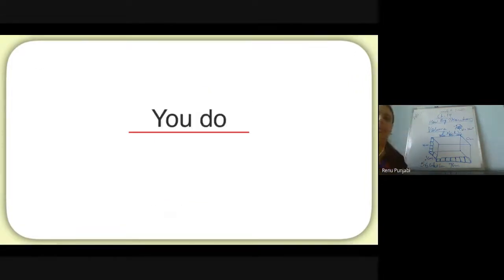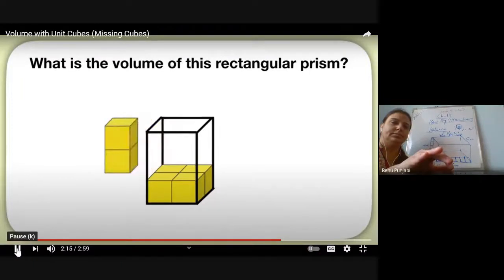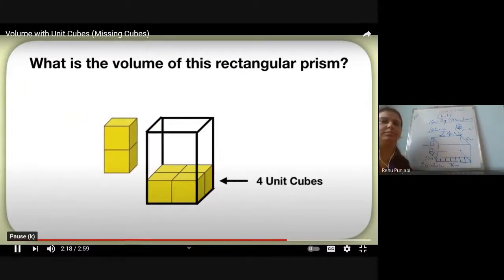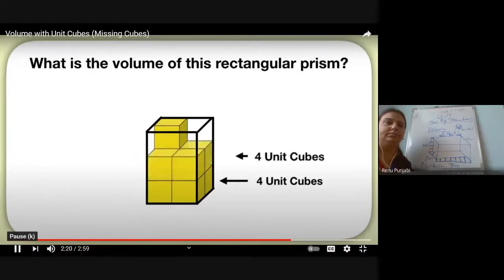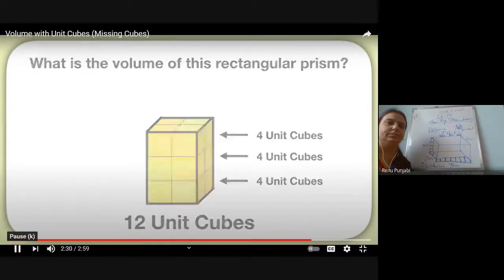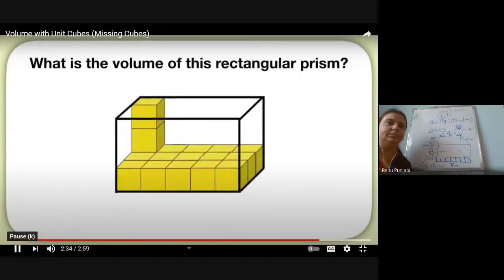Now it's time for you to practice on your own. What is the volume of this rectangular prism? Well, you can see the bottom layer has 4 unit cubes. So the second layer would have 4 unit cubes, and a third layer would have 4 unit cubes. When you put that all together, you can see this whole shape would have a volume of 12 unit cubes. Now here's your last problem for this video. What is the volume of this rectangular prism?